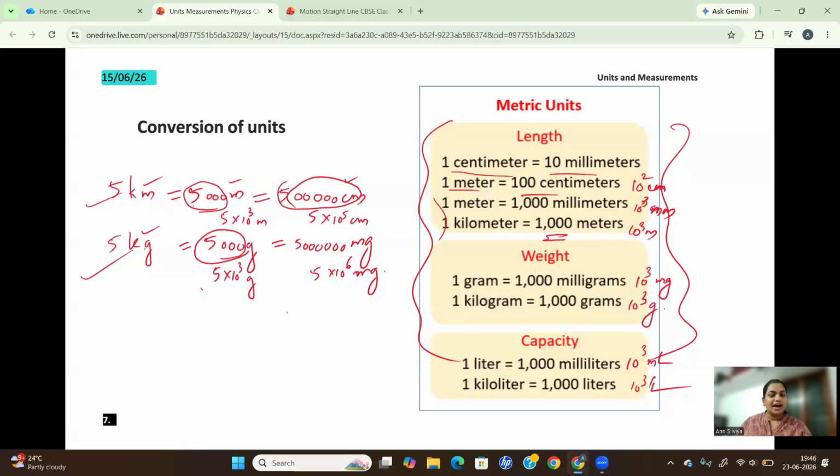So, higher the unit, lower is the numerical value, or vice versa. If lower is the unit, higher is the numerical value. Did you get the idea? Higher the unit, lower the numerical value.